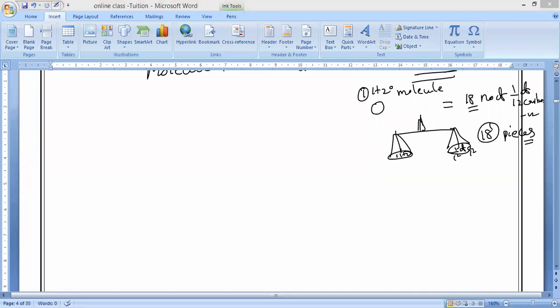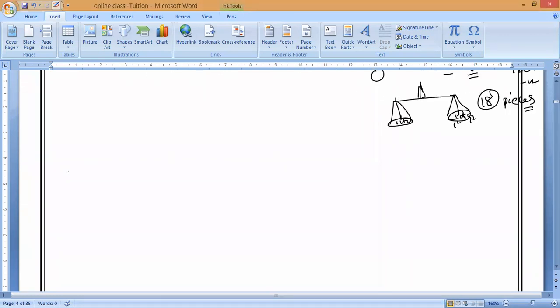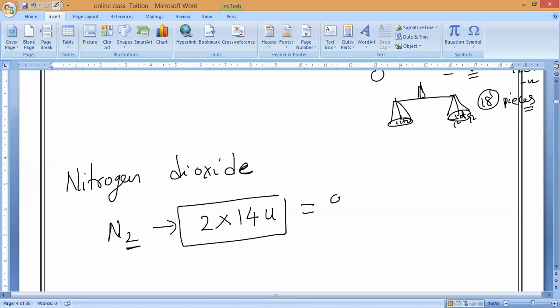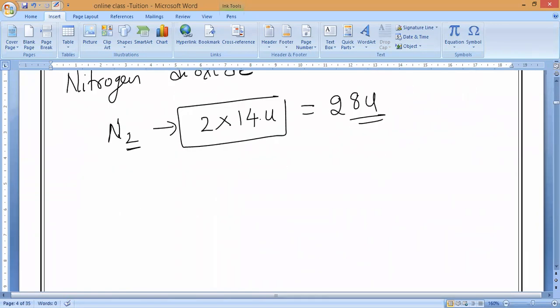Let us calculate nitrogen now. Nitrogen dioxide. All of you calculate. First calculate the nitrogen element. Nitrogen element means N2, so the number of atoms is 2 into the atomic mass of nitrogen. You should learn till 20 at least. It is 14, so 2 times 14 is 28 U. Understand?